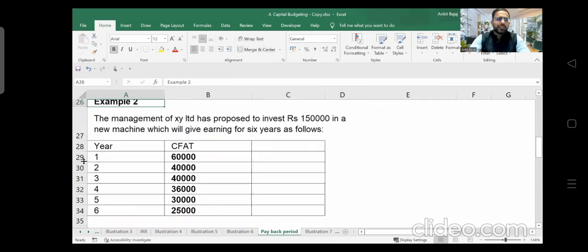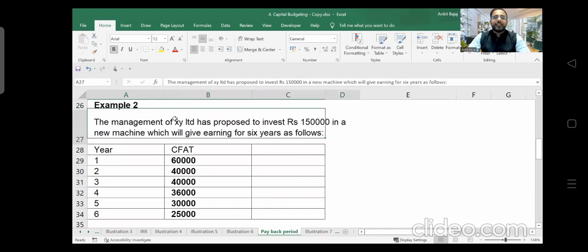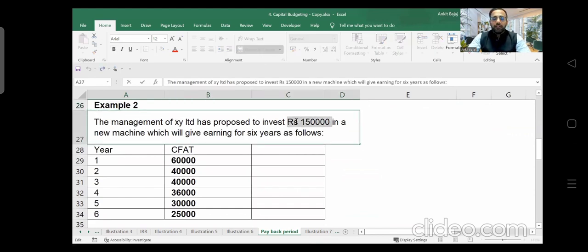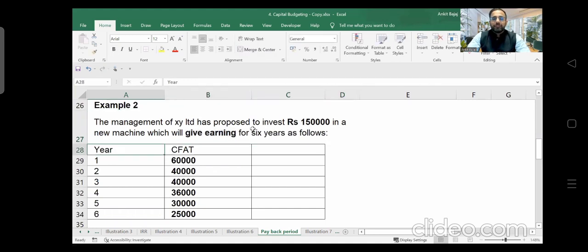What question number 2 is saying: the management of XY Limited has proposed to invest 1,50,000 in a new machine, which will give earnings for 6 years. Earnings given: in the first year you will be able to earn 60,000, in the second year 40,000, in the third year 40,000, in the fourth year 36,000, in the fifth year 30,000, and in the sixth year 25,000.